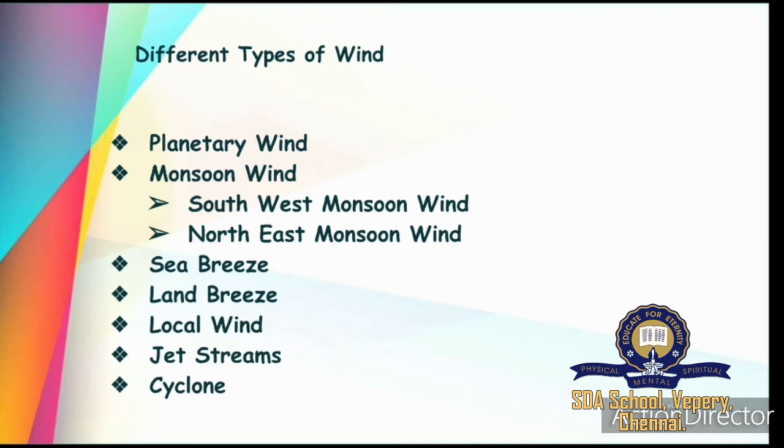Next comes cool local wind. So what is cool local wind? It is in the part of northeast India. An example for this is nor'westers. So what is nor'westers? They are local rainfall or thunderstorms.